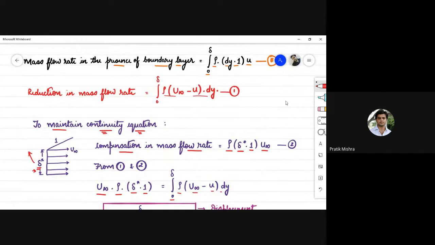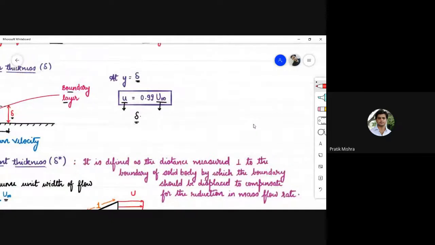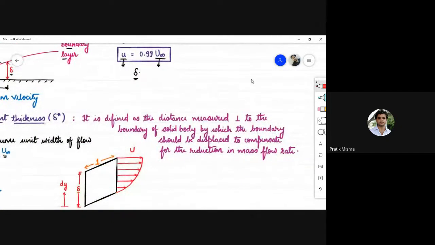अब definition क्या बोलती है वो भी हम देख लेंगे. According to the definition, displacement thickness is defined as the distance measured perpendicular to the boundary of solid body by which the boundary should be displaced to compensate for the reduction in mass flow rate. जितना भी मास फ्लो रेट रिड्यूस हुआ है because of this velocity gradient, उसको compensate करने के लिए the additional amount of thickness that we require in order to maintain the continuity equation is known as the displacement thickness.